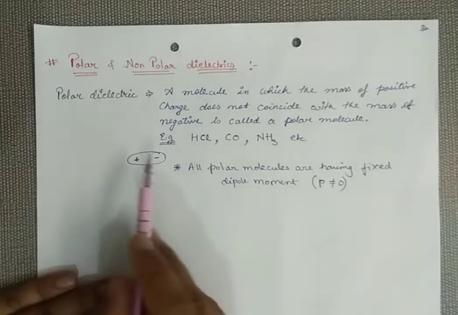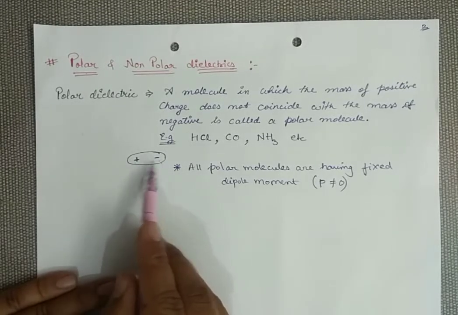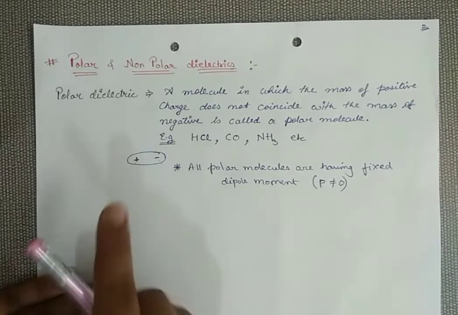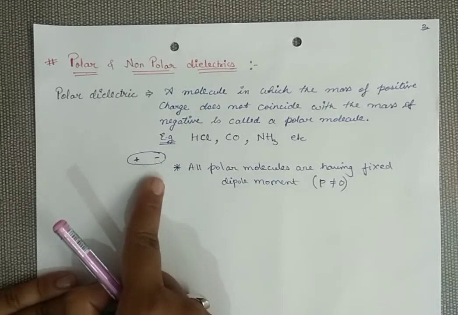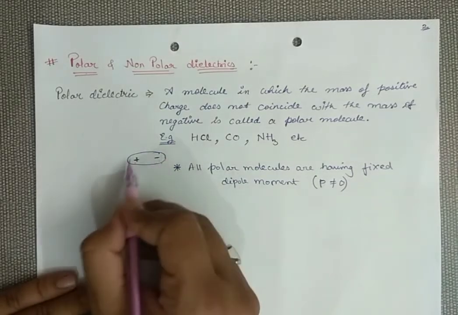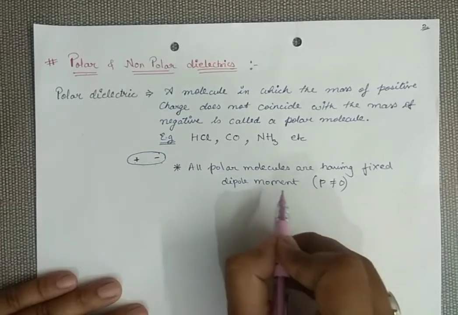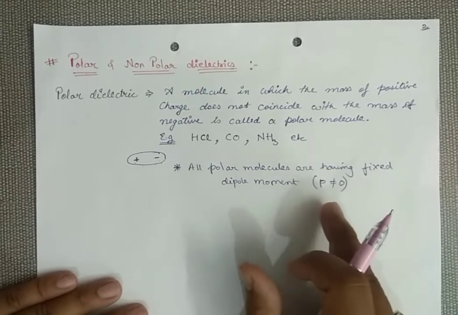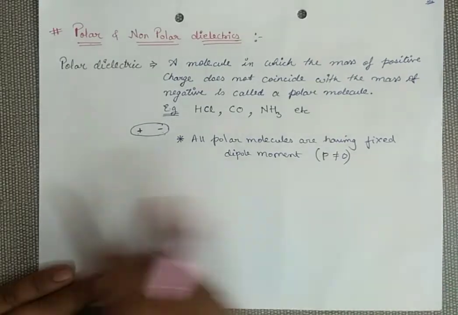It means all the polar molecules, because polar molecules have a positive and negative pole, and these two poles are equal in magnitude but opposite in polarity, and the distance between them is finite. So this geometry becomes a dipole. So all the polar molecules have a net dipole moment, you can say that your dipole moment is not equal to 0. So this was about the polar molecule.